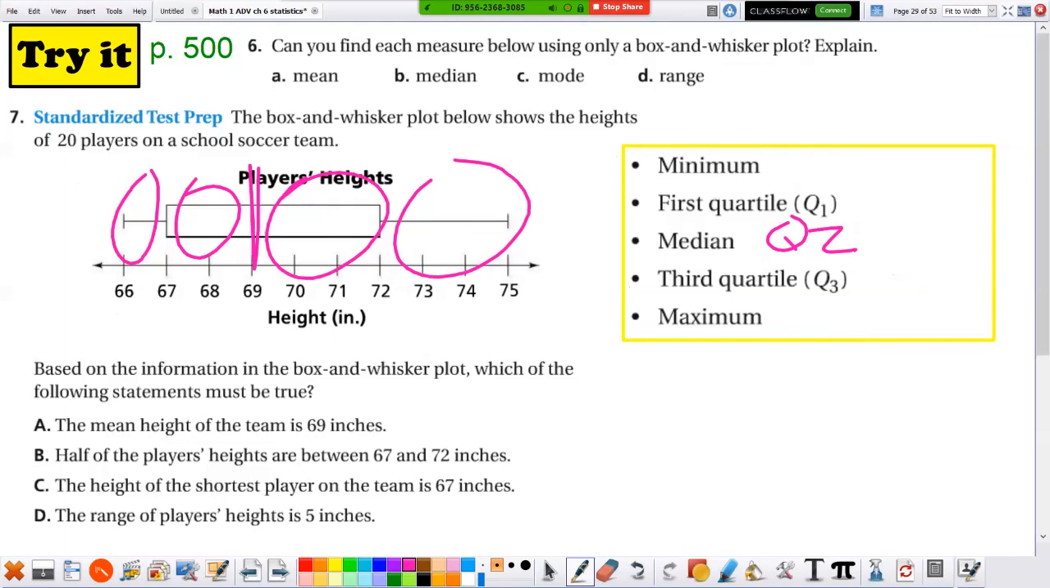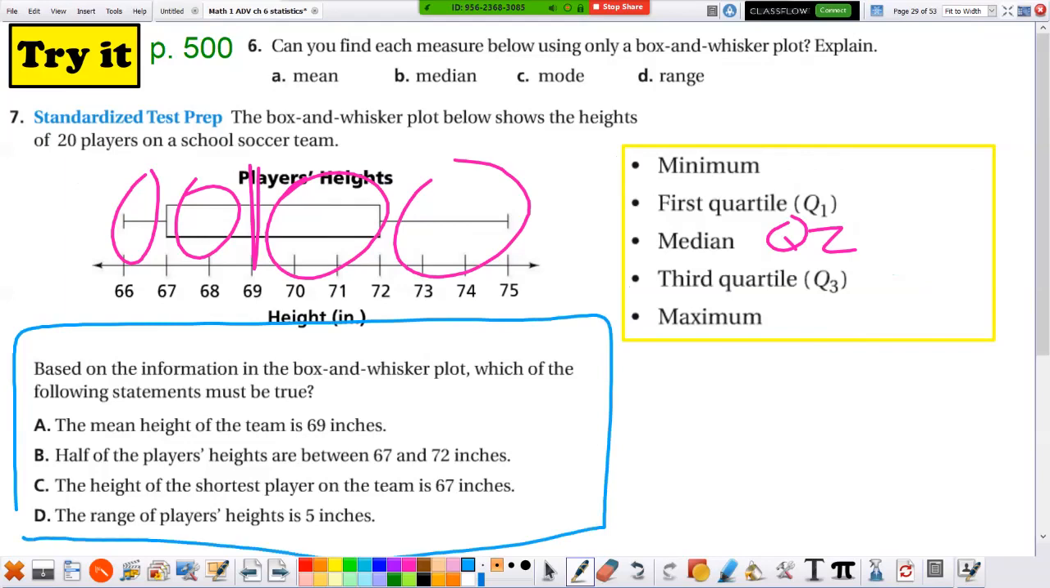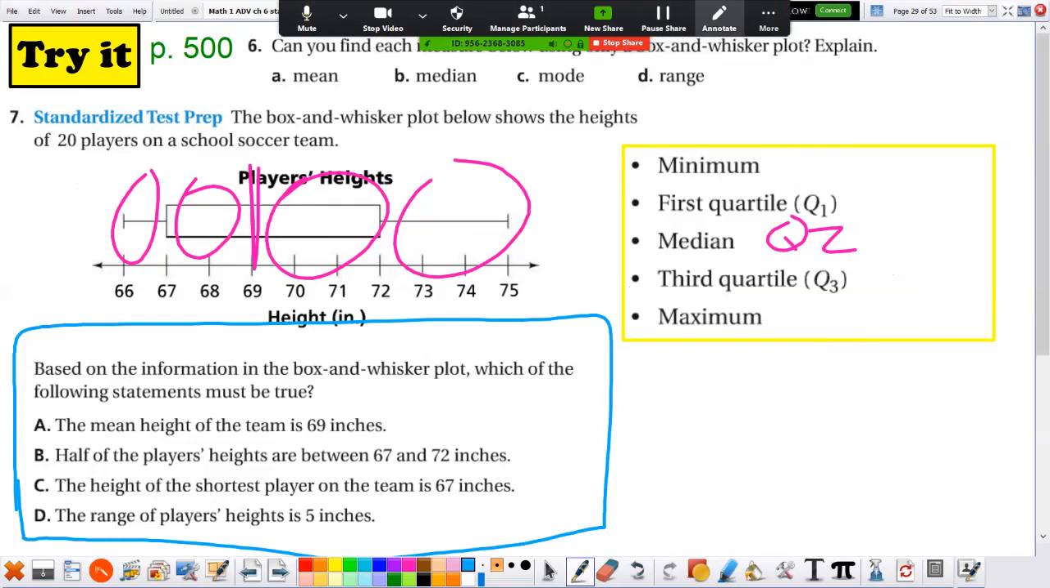So now you try to answer these questions down here. This is multiple choice. Have you paused the video? Which one of these is true? Or is more than one true? Okay, pause the video and I'll be right back. Okay, you should be back.